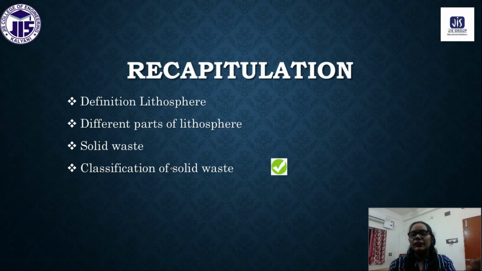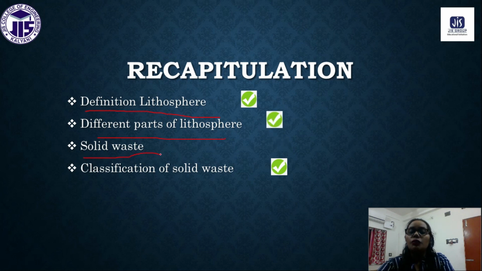So these are the topics that we have discussed today. We have defined the lithosphere. We have discussed the different parts of the lithosphere. We have discussed solid waste, and also how the land is getting degraded day by day, which is the importance of this chapter. And at last we have discussed the classification of solid waste. So all these topics we have covered today.